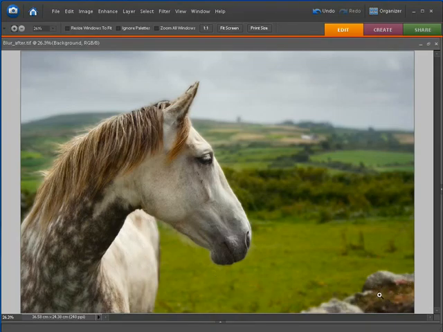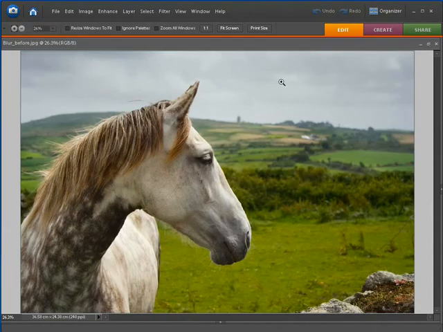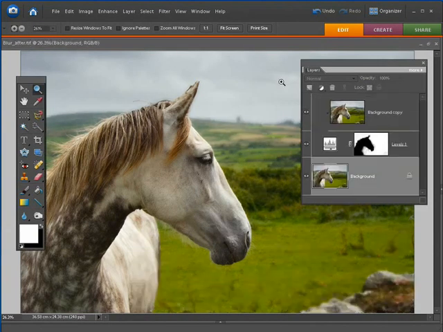And the blurs are depending on distance, so this area here and this area here aren't as soft as the background, and the very far pixels there, the sky, are blurred even more. So we've got a graduation in our blur effect, and that's all done in Photoshop using layer masks and brush tools. There's a mask that's preserving the horse's details in the foreground, and the background area in white is nice and soft.